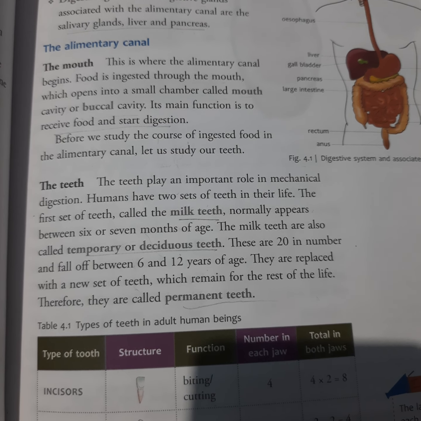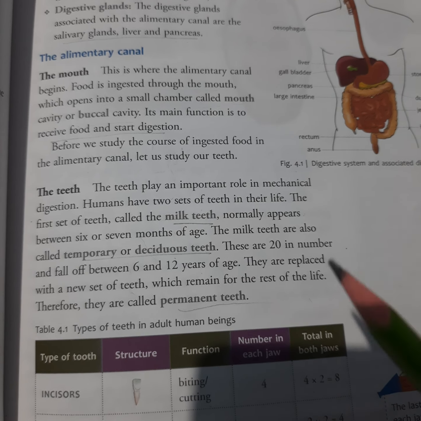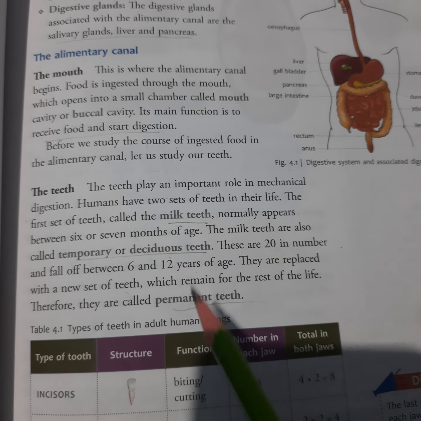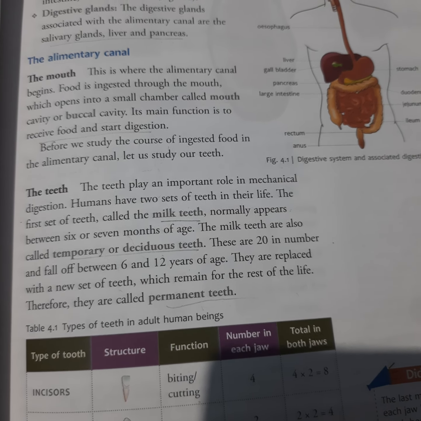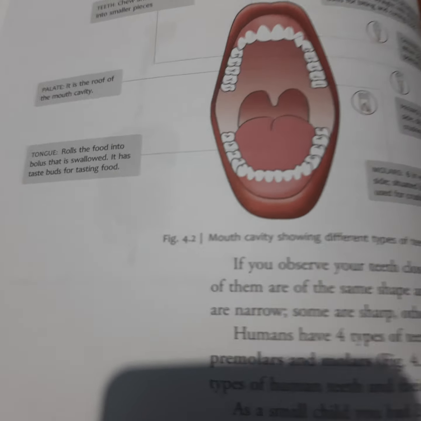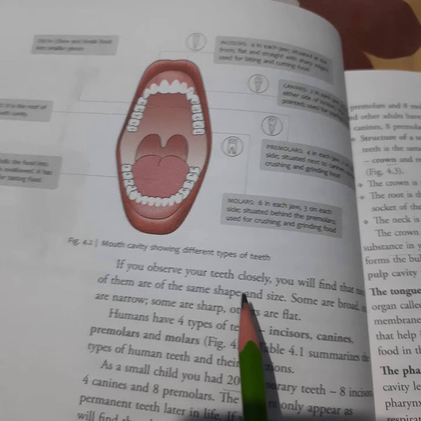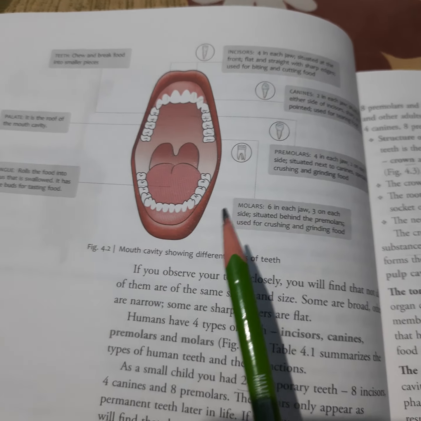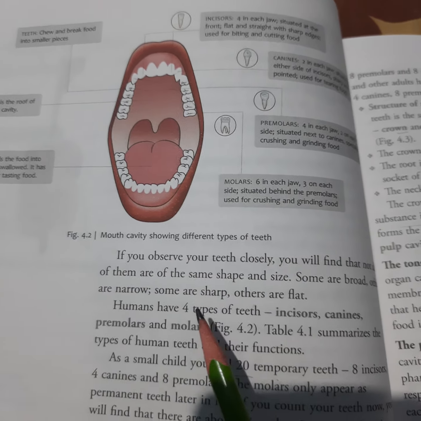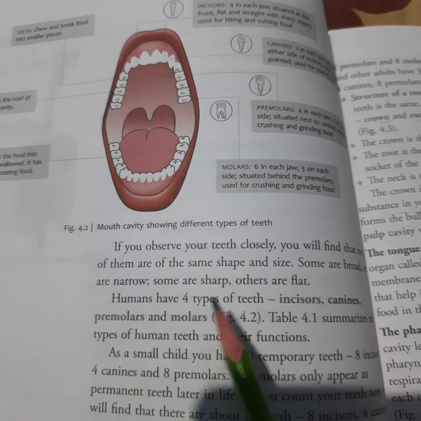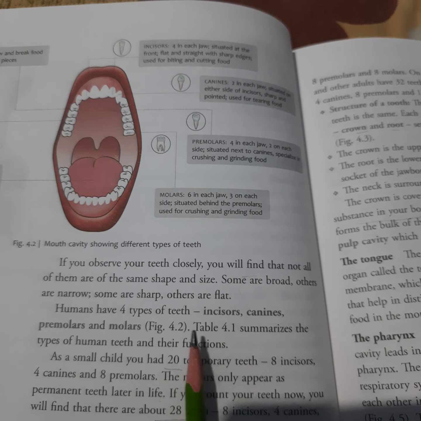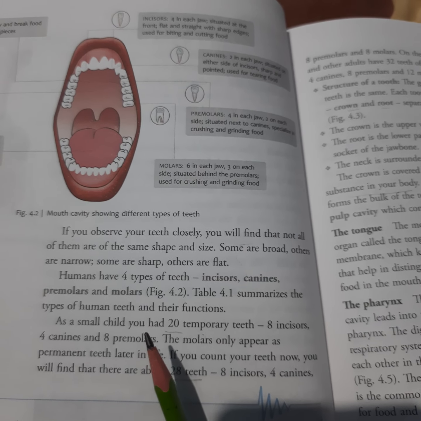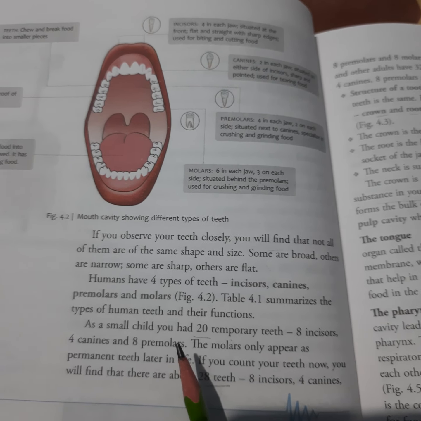So now when a child grows, after 12 years of age they will have the permanent teeth which never fall; throughout life they stay. Next, this is a mouth cavity showing different types of teeth. If you observe your teeth closely, you will find that not all of them are of the same size and shape. Some are broad, others are narrow, some are sharp and others are flat.